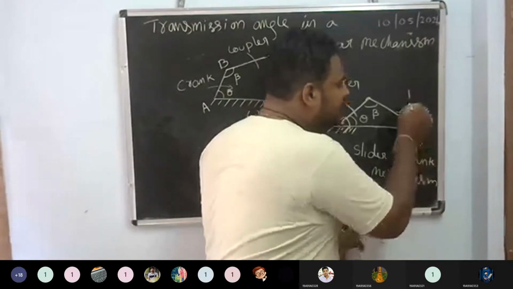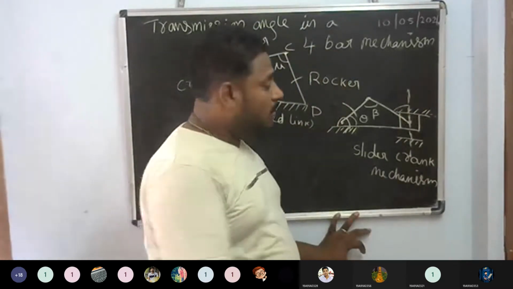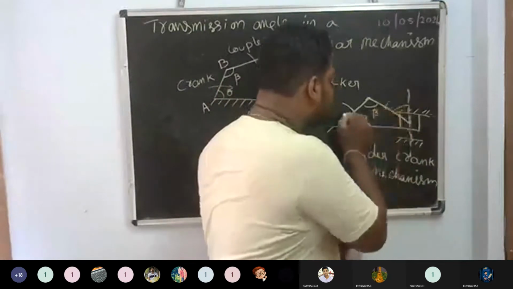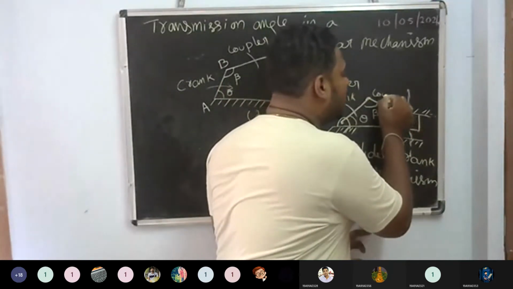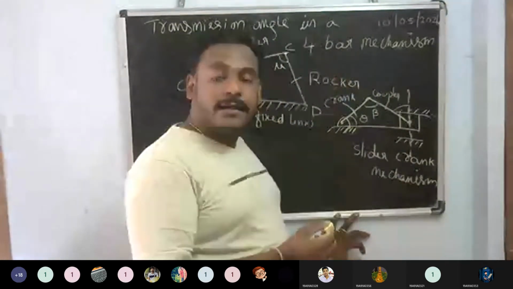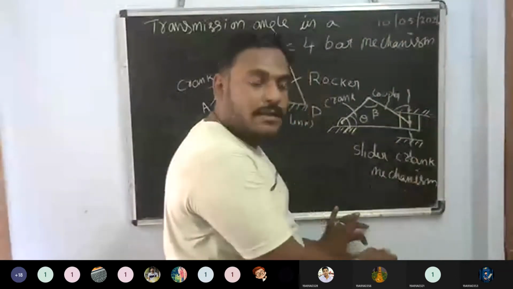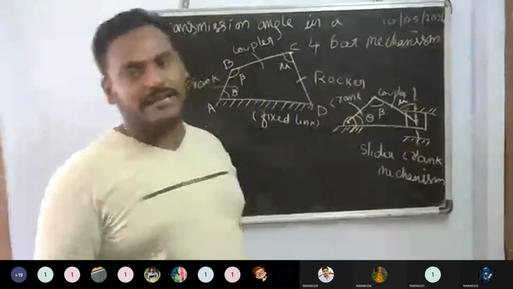This is the transmission angle, which has some perpendicular on it. This is the piston, this is the crank, and this is the coupler or connecting rod. The angle between the connecting rod and the perpendicular to the piston is called the transmission angle.